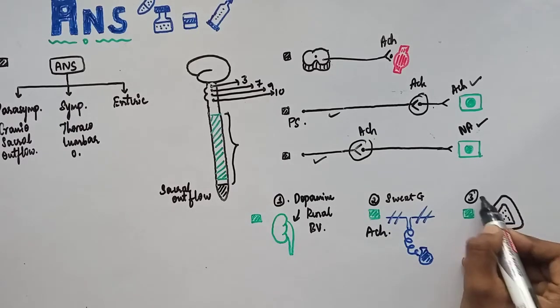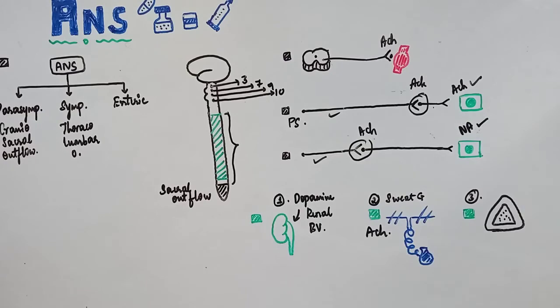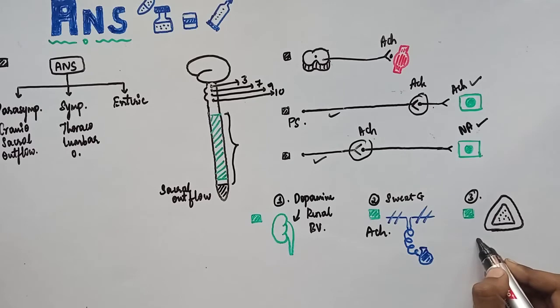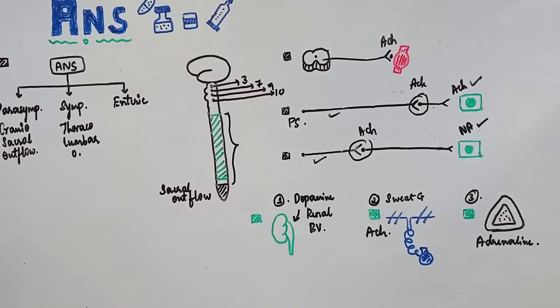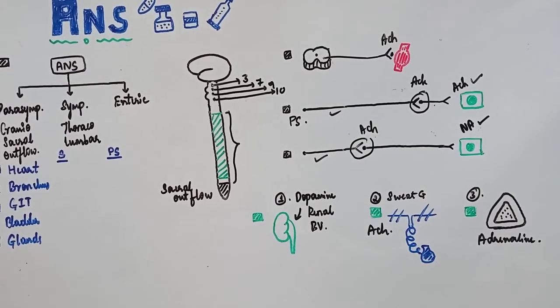And in adrenal medulla, the neurotransmitter released by the postganglionic fiber of sympathetic nervous system is adrenaline. Okay, simple. Majority of the nerve fibers release ACH, but these are the exceptions. Mainly variation is seen in postganglionic nerve fiber.